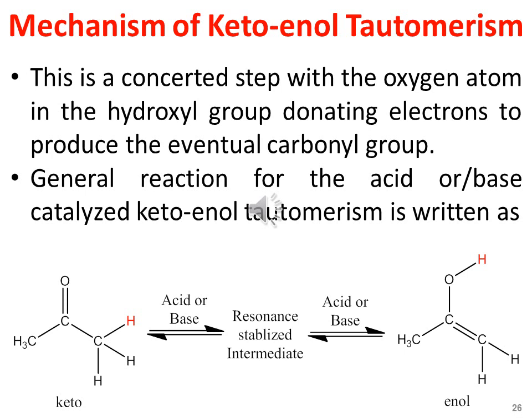So in the enol you may see that the alpha hydrogen has been shifted towards the carbonyl oxygen and the carbonyl double bond has been broken. Instead, a double bond between the carbon-carbon is formed. So it is the enol form. These keto and enol forms are rapidly interconvertible, and under normal conditions, in the majority of keto-enol tautomerisms, keto forms predominate.